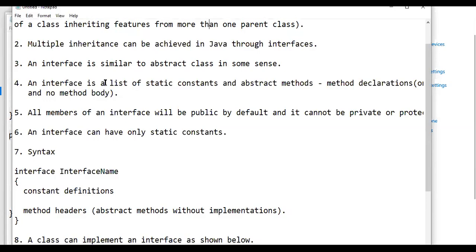What is an interface? It is similar to an abstract class. It is a collection of what? Static constants and abstract methods.